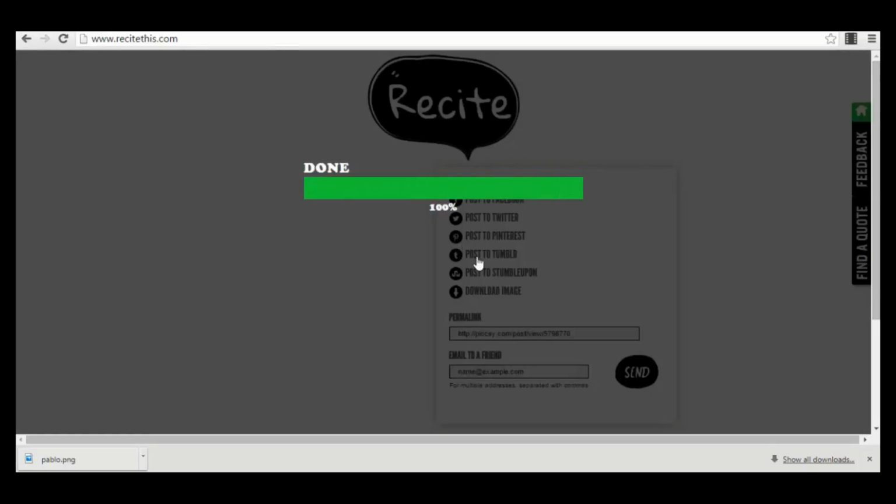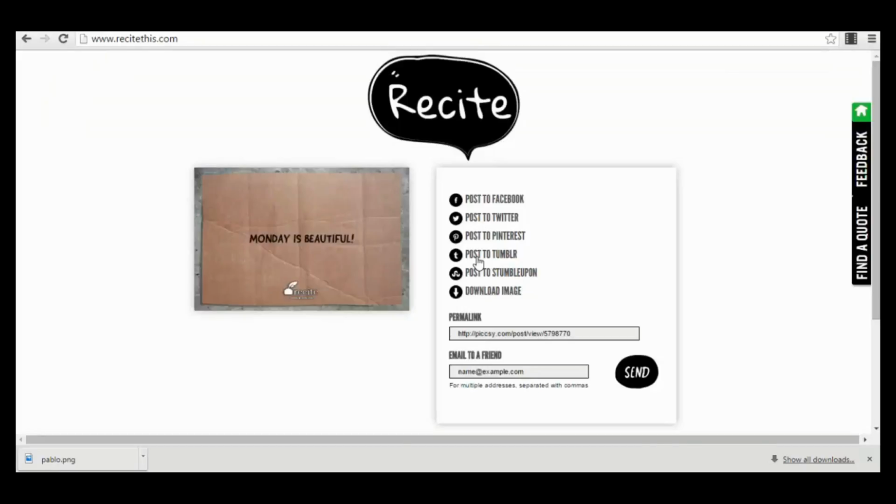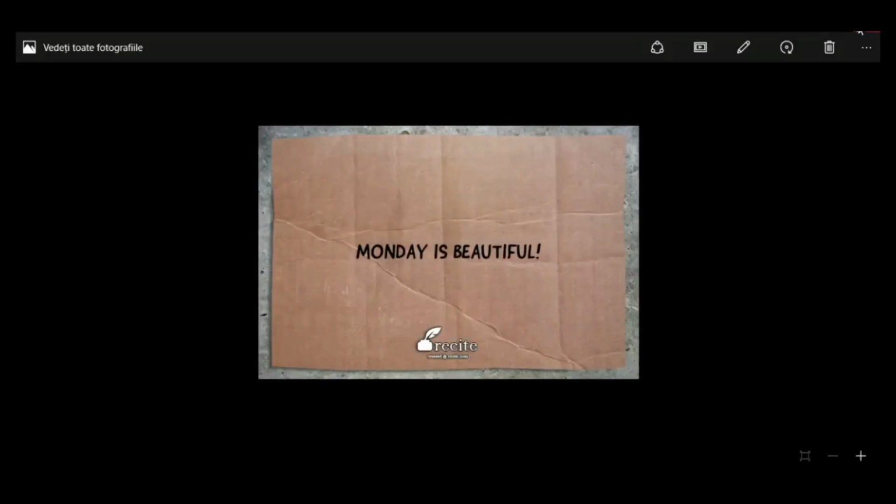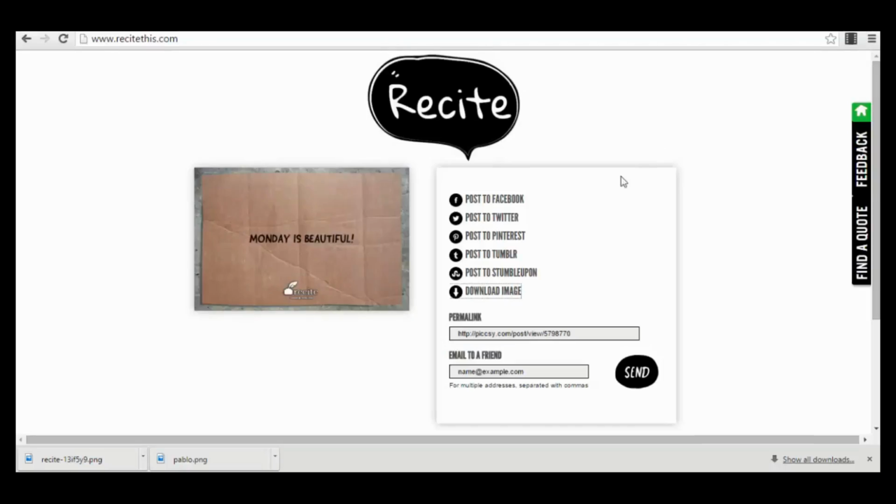Your photo is now done. You will just have the logo here, so that's not very nice, but for some posts you can use this because you can create some very cool stuff. Then you can post it directly to Facebook, Twitter, Tumblr. You can download your image, for example, directly like this. This will be your image, so it's actually very nice.